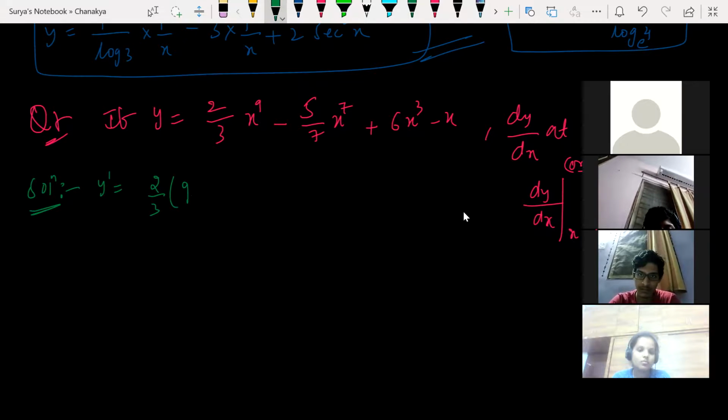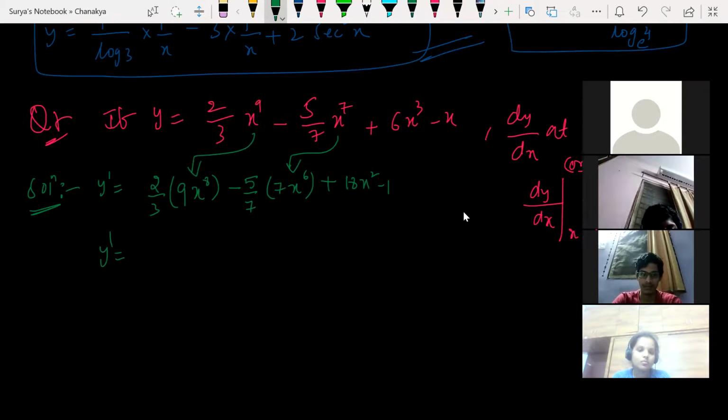So 9x to the power of 8 minus 5 by 7 x to the power of 6, derivative of this one, plus derivative of 6x cube, how much? 18x square minus 1. Clear? Any doubts? So y dash is equal to 2 by 3 of this. Yes, I got this one. So this is my dy by dx. We have to just substitute the value of x. What is the x value given here? x is equal to 1.